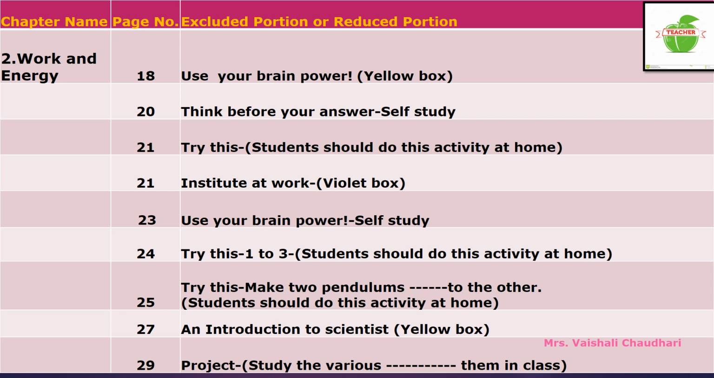Now on page number 21, that is institute at work. Violet colored box is given and that part is also reduced from your syllabus. On page number 23, that is use your brain power questions are there. That part is for your self-study.